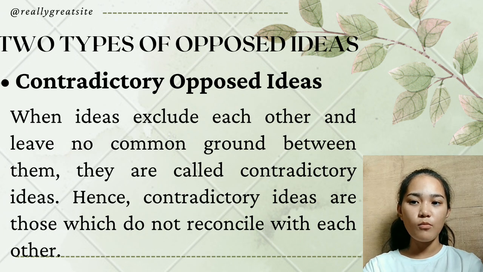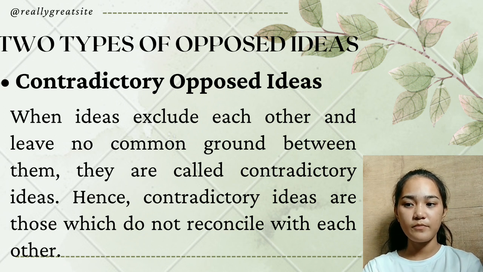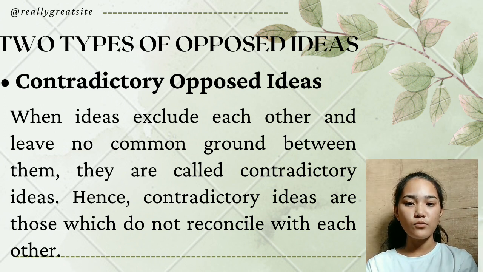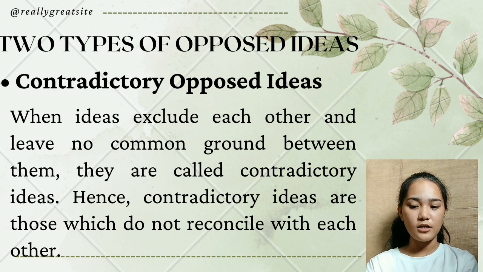And the second type of opposed ideas is contradictory opposed ideas. What are contradictory opposed ideas? When ideas exclude each other and leave no common ground between them, they are called contradictory ideas. Hence, contradictory ideas are those which do not reconcile with each other. Example, white or non-white, living or non-living. Between them, no intermediate or alternative is possible.